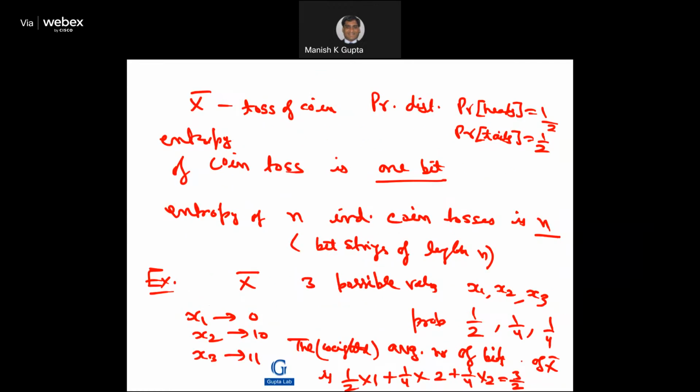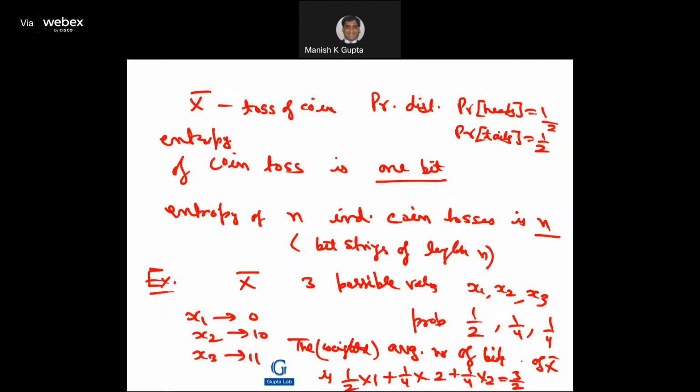Now I'll motivate it with some examples. If our discrete random variable is a coin toss, we know the probability distribution is head with probability half and tail with probability half. Assuming head is 1 and tail is 0, the encoding is a single bit, so the entropy of a coin toss is 1 bit. The entropy of n independent coin tosses will obviously be n, because you can think of a string of length n, encoded by n bits.